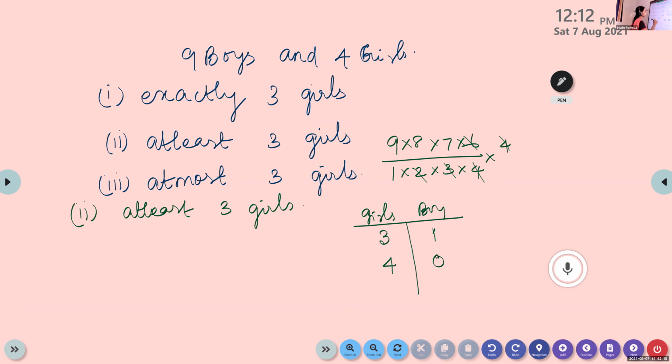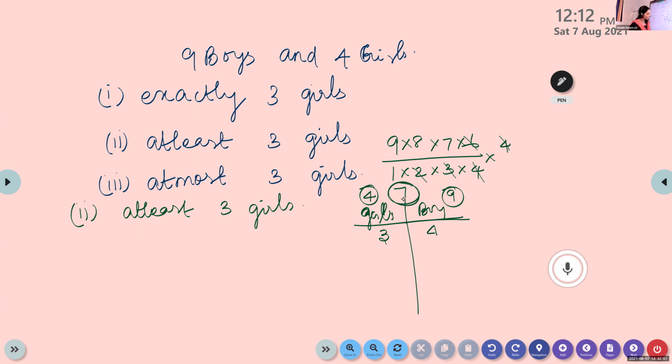Total is 7, right? I'm drawing this column for our understanding. Total we want 7. How many girls are there? 4 girls. And boys? 9 boys. So at least 3 girls. Minimum 3 girls means we can select how many boys? 4 boys. Then total we want 7.